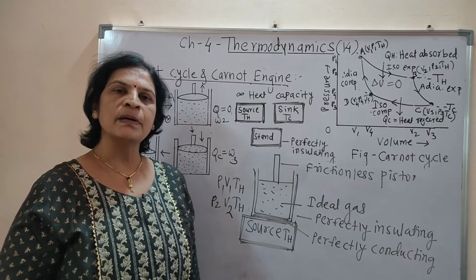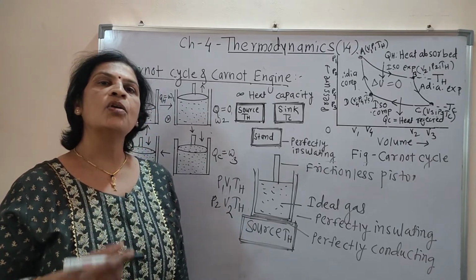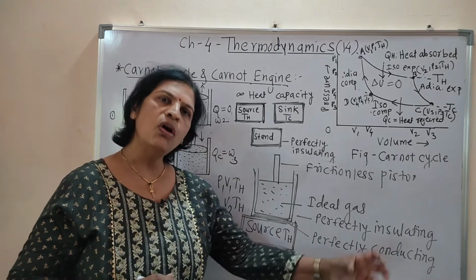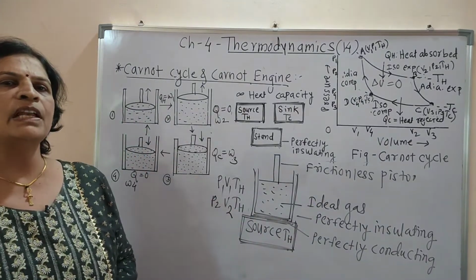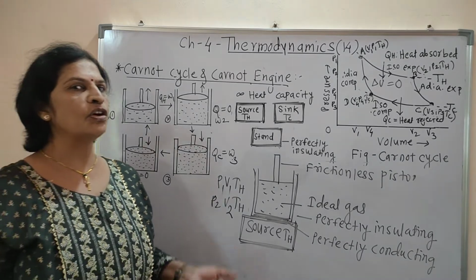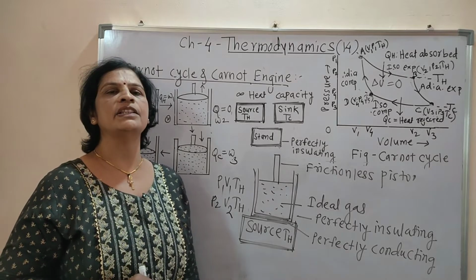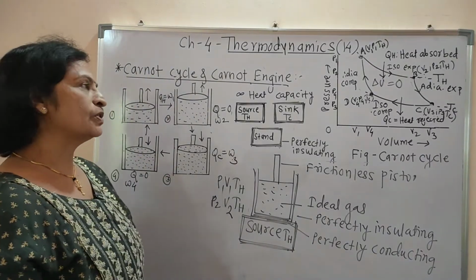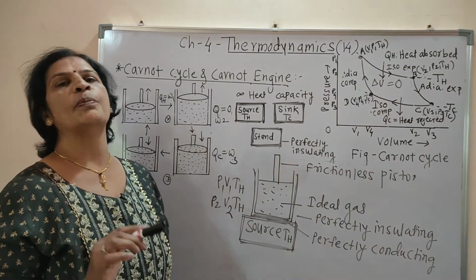Reversible process is nothing but a quasi-static process, which means it occurs very slowly, so that the thermodynamic equilibrium of the system should be maintained. To maintain the thermodynamic equilibrium of the system, the isothermal process is a very slow process.